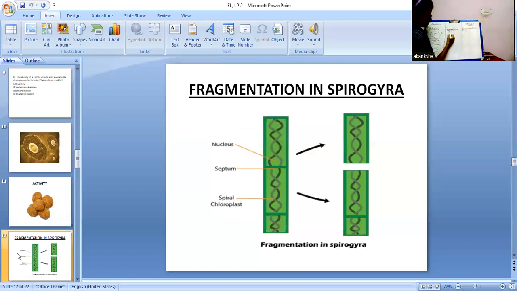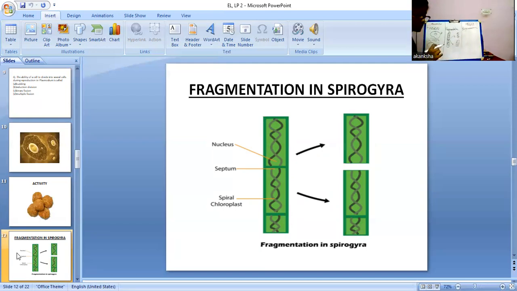As you can see, the whole Spirogyra is present in your slide, this whole structure. Then fragmentation happened, and it divided into different fragments.